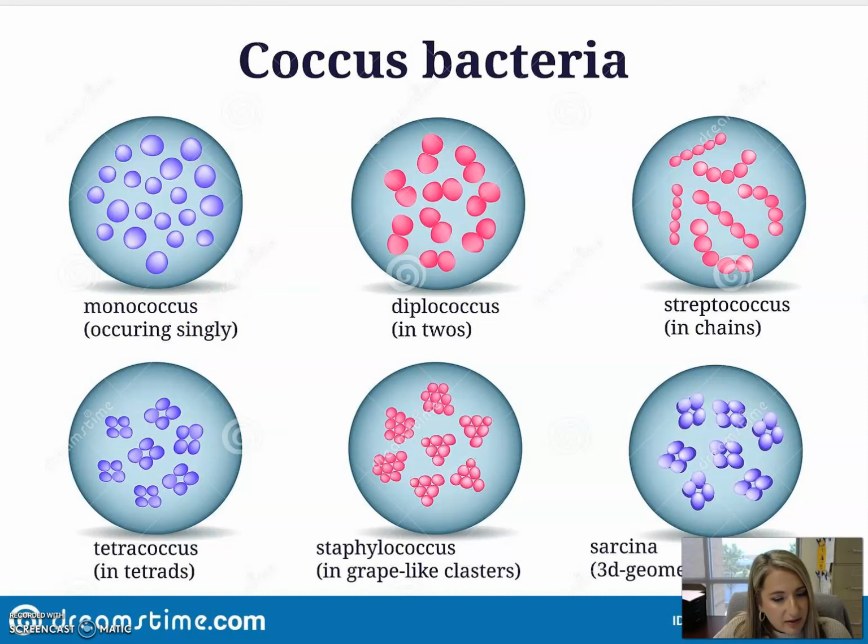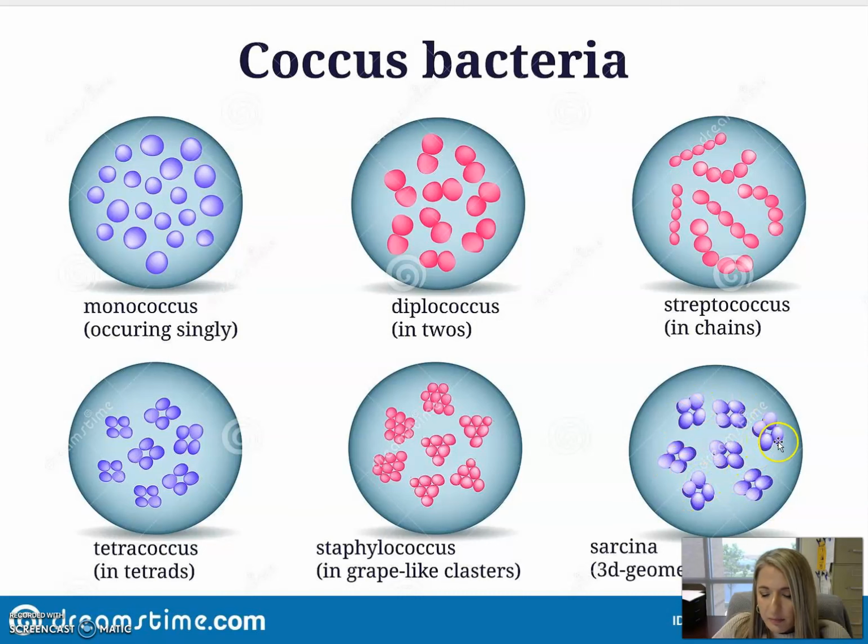Some coccus bacteria can attach in a square formation, so it would just be 4 circular bacterial cells forming a square. We often call this arrangement a tetrad. The most common is definitely Staphylococcus. Staphylo just means irregular grape-like clusters. So when we see Staphylococcus, we're just thinking clusters of round bacteria.